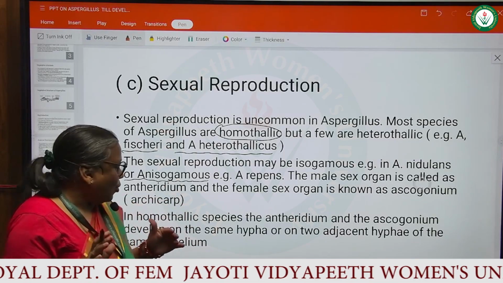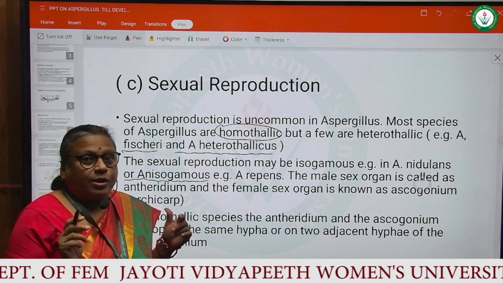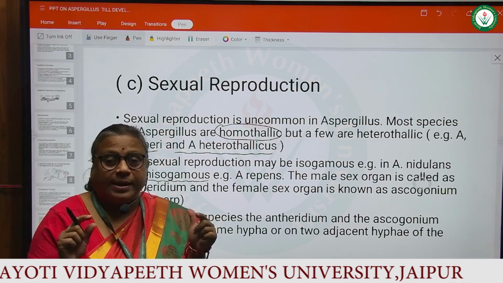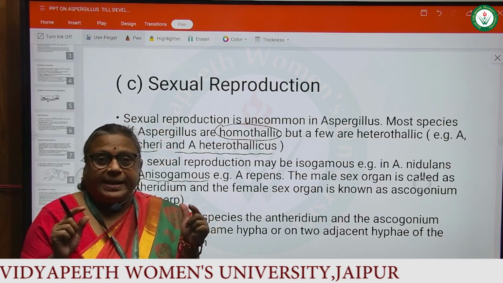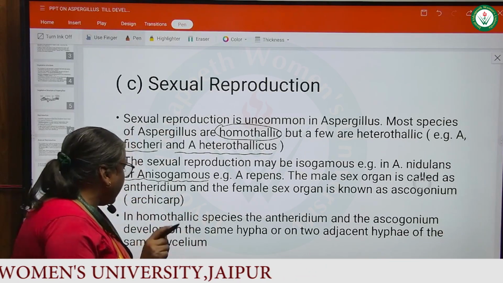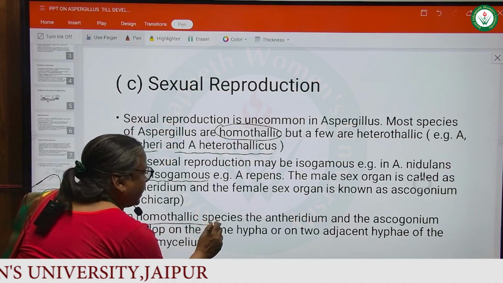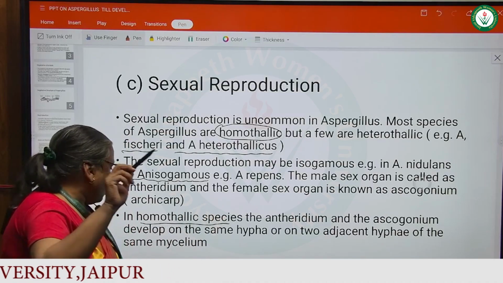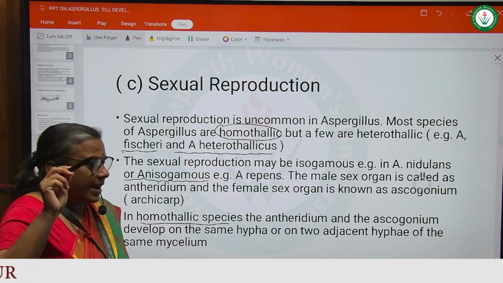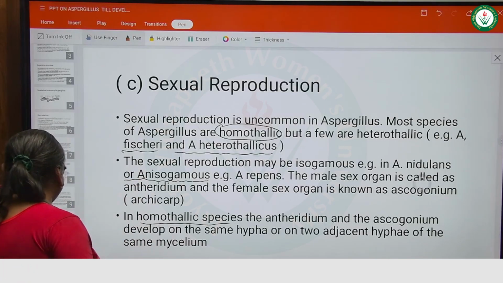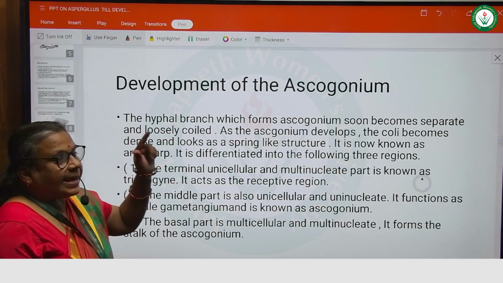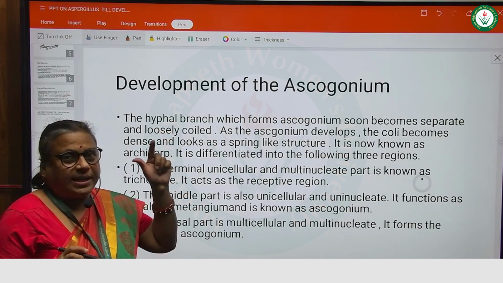The male sex organ is called the antheridium and the female sex organ is called the ascogonium or archicarp. So students, what is the name of the female sex organ in Aspergillus? The female sex organ is called the ascogonium or archicarp. In homothallic species, the antheridium and the ascogonium develop on the same hypha or on two adjacent hyphae of the same mycelium.